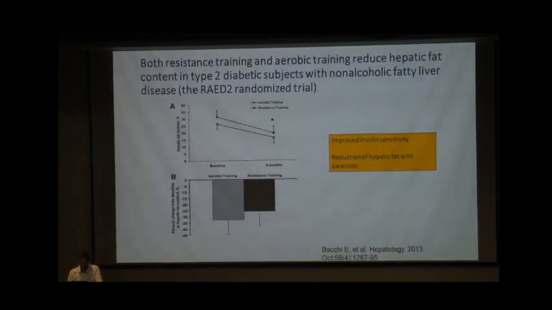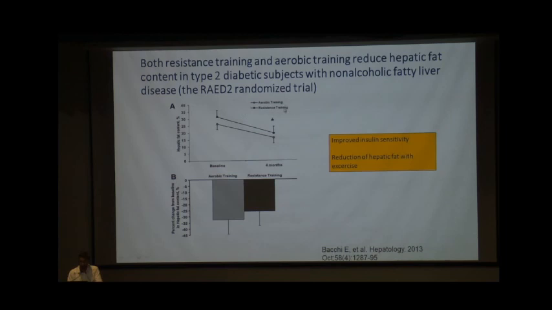This study also brings out the importance of exercise, not just for weight reduction or improvement of parameters, but because it also improves insulin sensitivity. In these patients, there was no significant weight reduction, but after 12 to 16 weeks of resistance training or aerobic exercise, the hepatic fat content decreased significantly in both sets of patients.